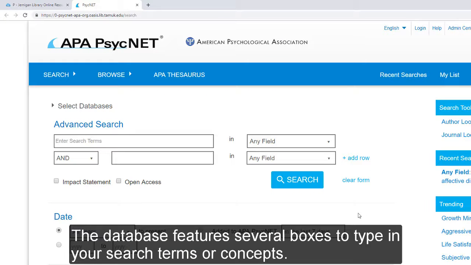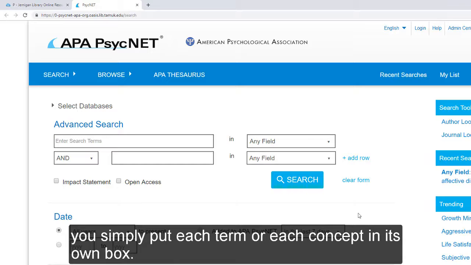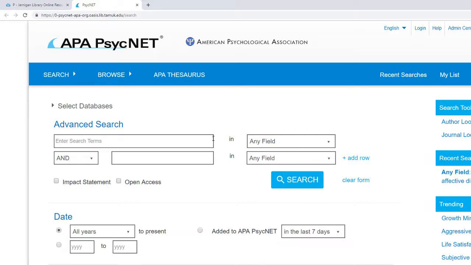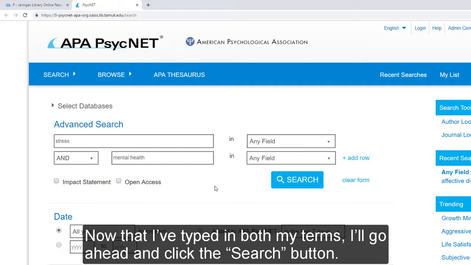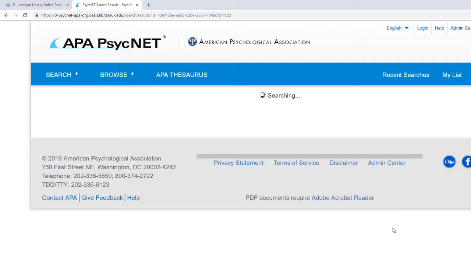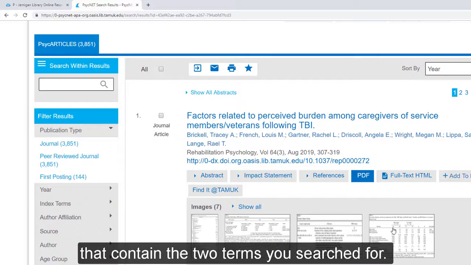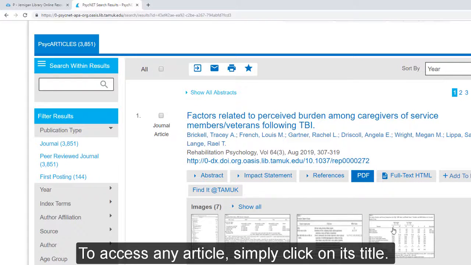The database features several boxes to type in your search terms or concepts. So if you're looking for works about stress and mental health, you simply put each term or each concept in its own box. Now that I've typed in both my terms, I'll go ahead and click the search button. The database will then show you a list of all of its contents that contain the two terms you searched for. To access any article, simply click on its title.